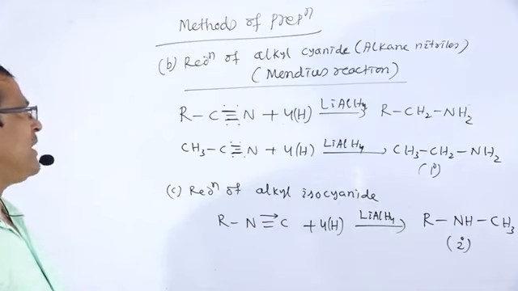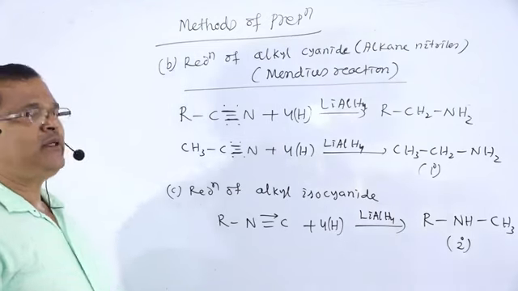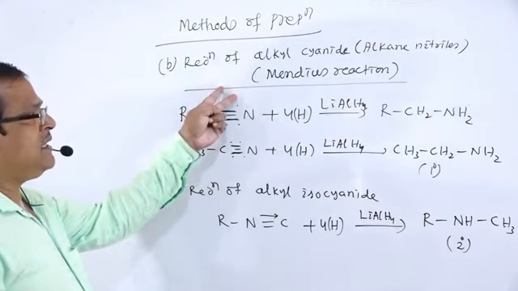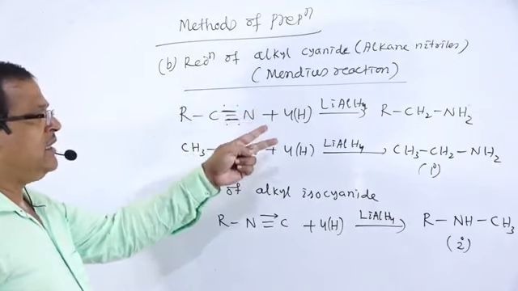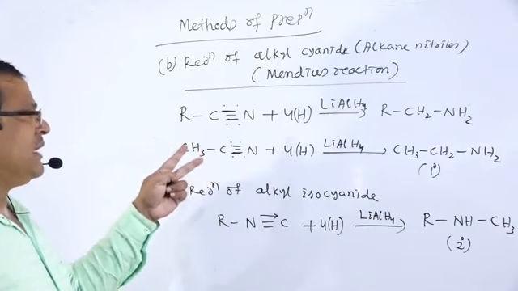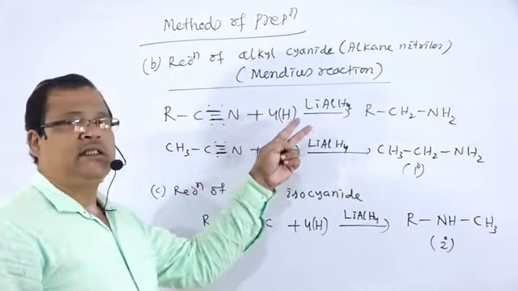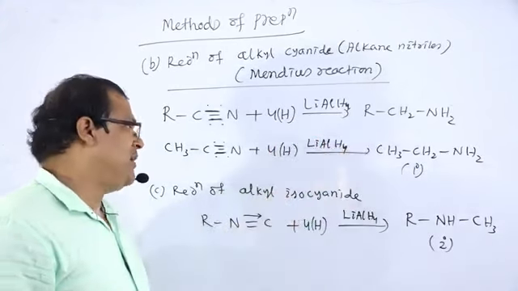Mark the difference between these two reduction processes. Whenever alkyl cyanide or alkane nitrile is subjected to reduction in presence of lithium aluminum hydride, there is the formation of primary amine.